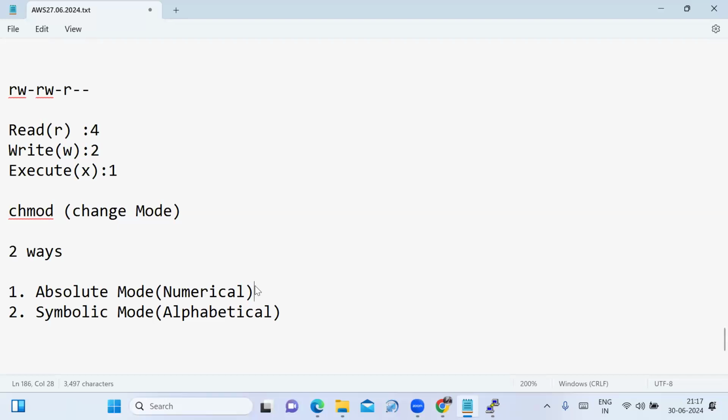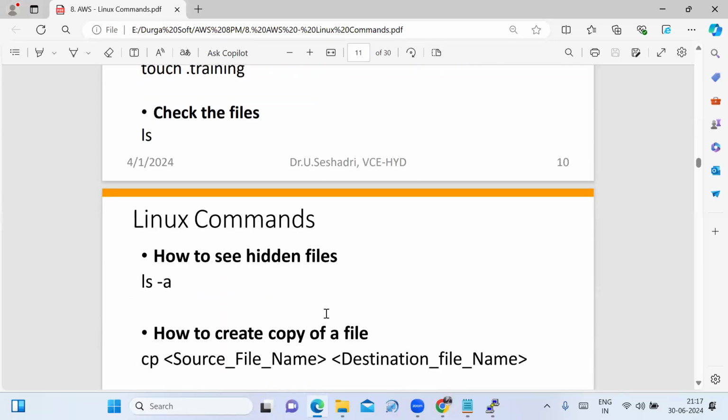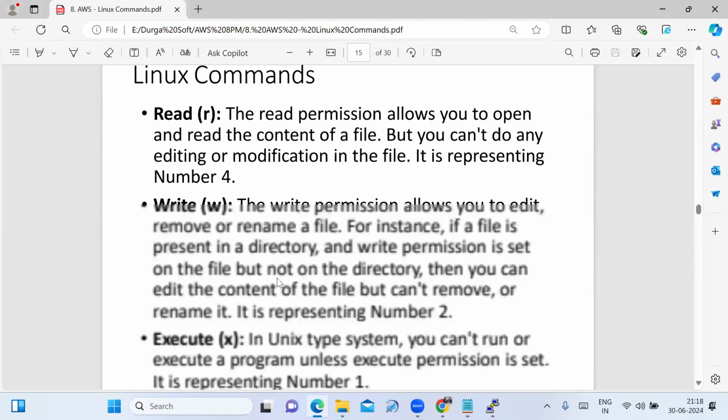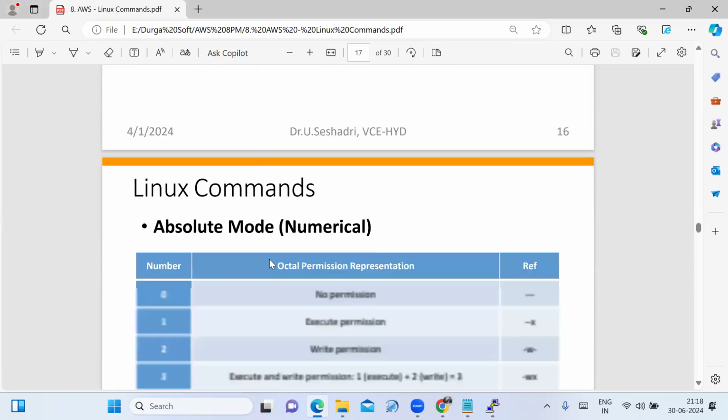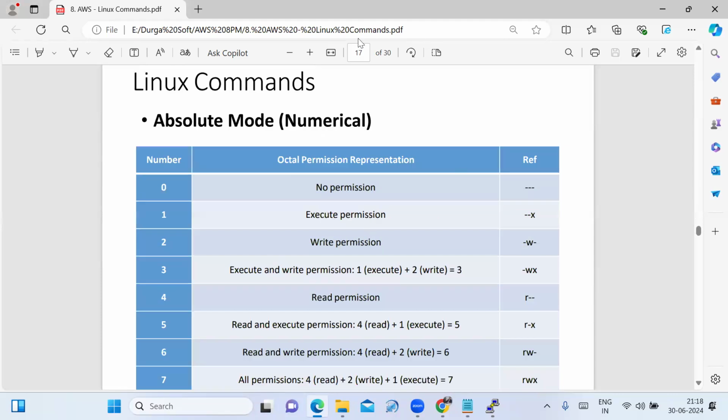See friends, I have to explain the absolute mode. For that I prepared the class material also. All those things are represented in my class material. Once you register for the course, you get the class recording videos and the class material. Fine. The absolute mode.